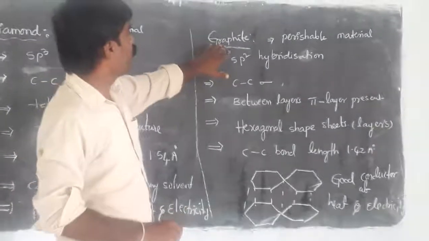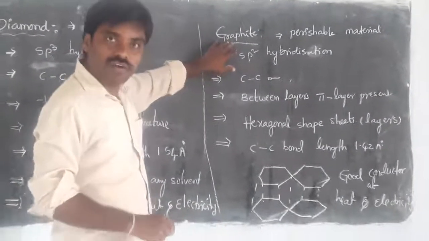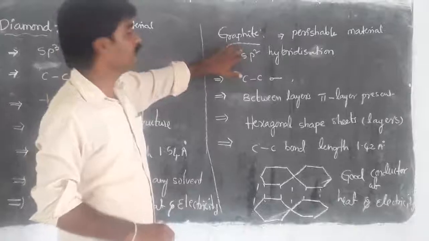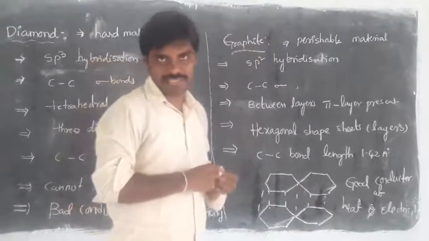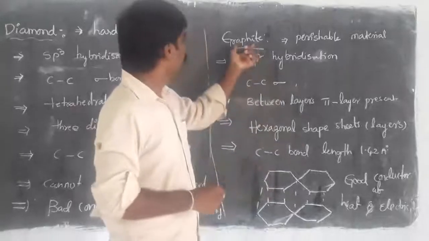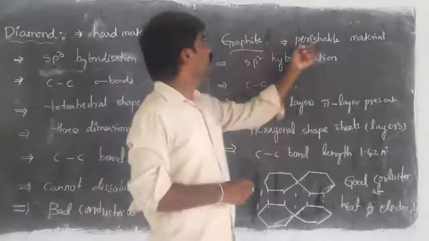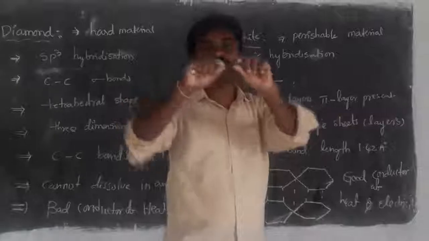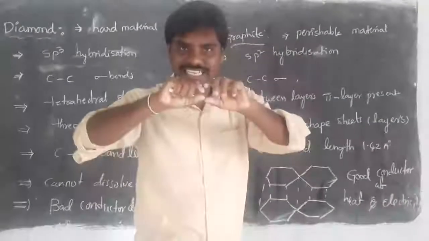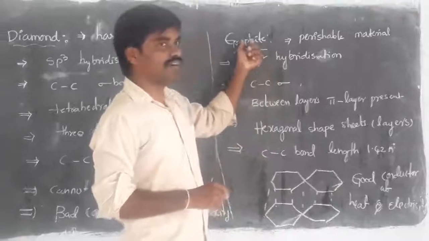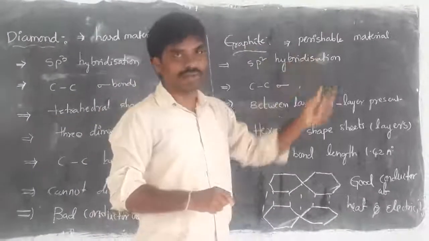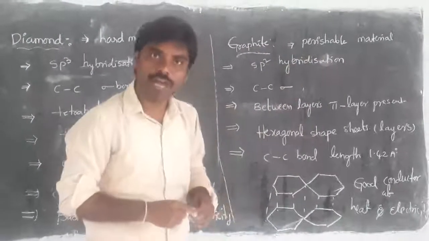Next, we have one more type of allotrope of carbon, that is graphite. Graphite is generally present in pencils, right, children? Then what about the graphite formation? It is a perishable material, meaning easy to break. Then what type of hybridization is present in graphite? It is sp2 hybridization.